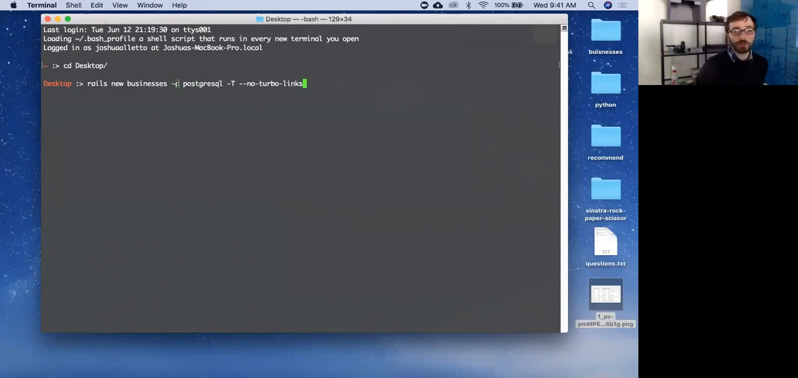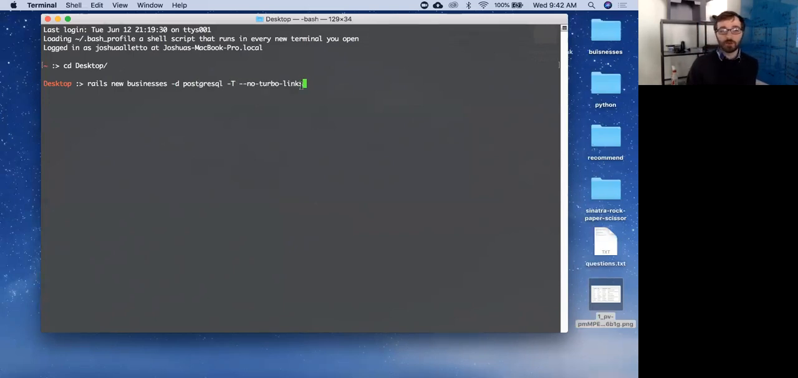So we're telling Rails to ignore its default and to use Postgres. This -T is because Rails has its own testing suite, but we're not going to use that. We are going to use RSpec. So -T is just saying don't load the default Rails testing suite. I actually don't even know what it is. I've always just done -T and used RSpec, so we'll load in RSpec later.